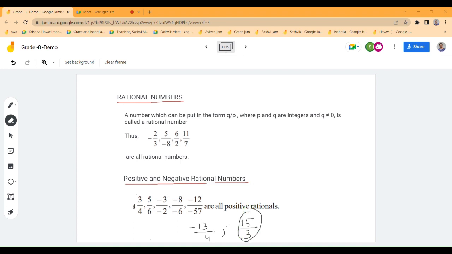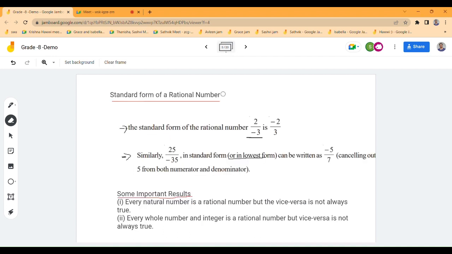Okay, good. And see here, 2 by minus 3. Is this the standard form of writing a rational number? So 25 by minus 35. Is it in the standard form? No. Why is it not in the standard form? Because we can still divide it by 5. We can bring it to its lowest form. And the negative can be written in the numerator.